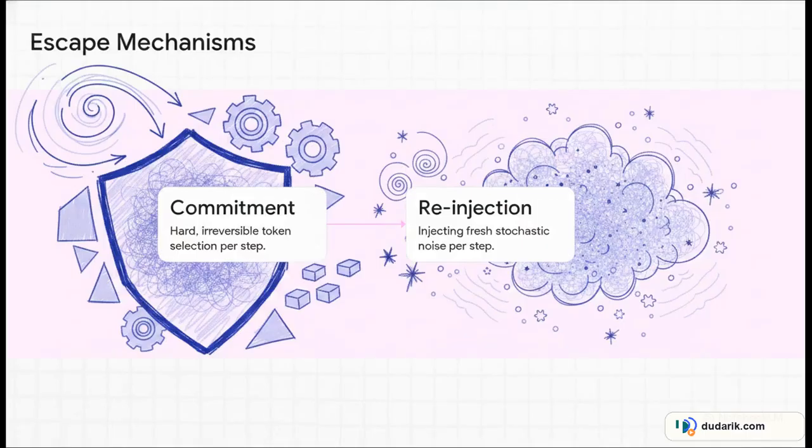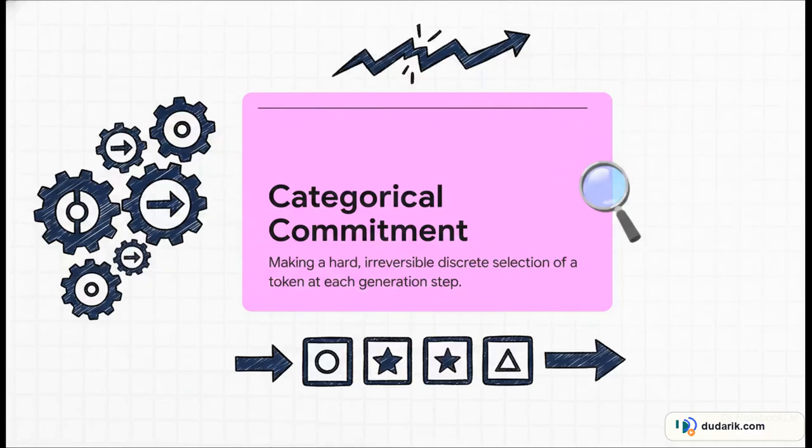So, if smooth deterministic maps are mathematically doomed when it comes to text in a few steps, how do modern AI generators actually work? Well, let's look at two proven escape mechanisms that allow models to successfully generate text by intentionally stepping outside of those smooth deterministic bounds. The first escape route is categorical commitment.